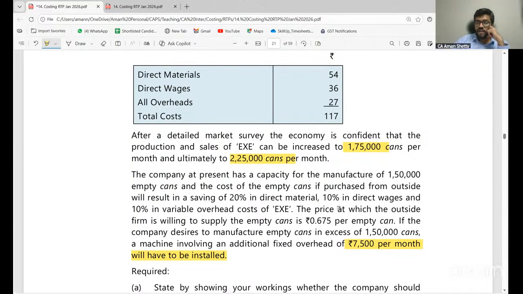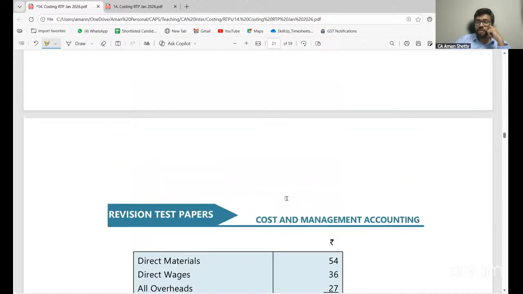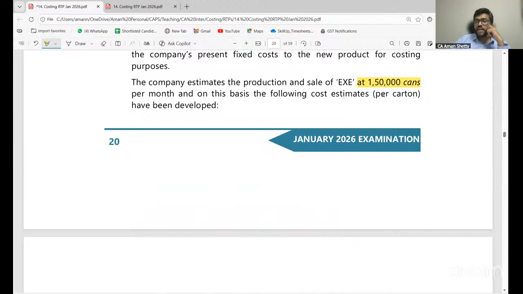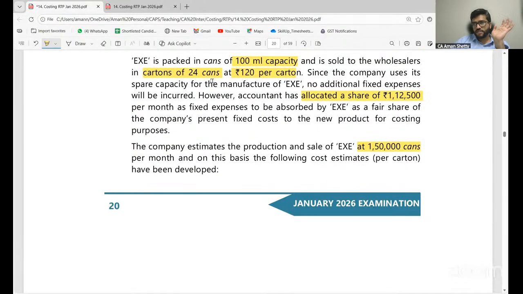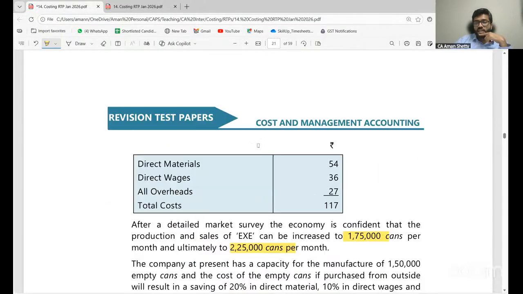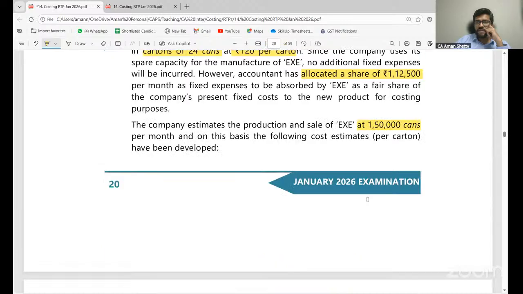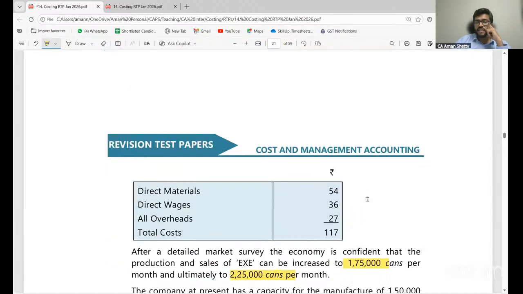Clear, all of you. However, the price at which, but this is very important. Look at this. This is given per carton. Be very careful. This is given per carton. In each carton, there are 24 cans. Therefore, this has to be divided by 24. Is it clear? That's where even I made a mistake. So 27 divided by 24, how much? 27 divided by 24.